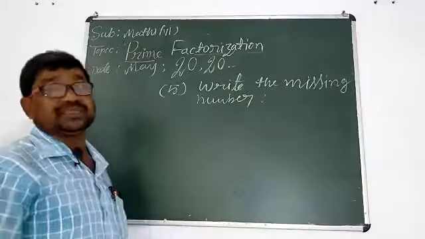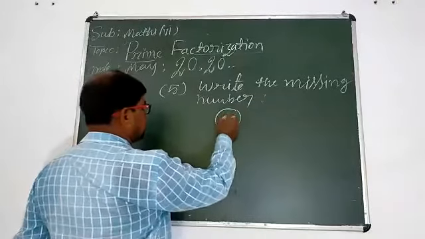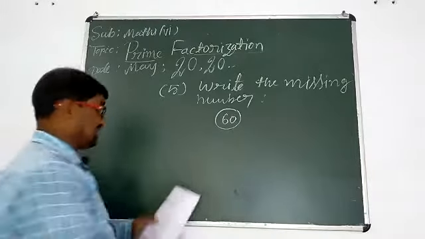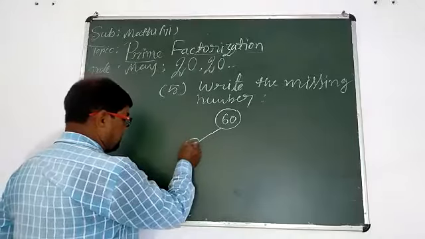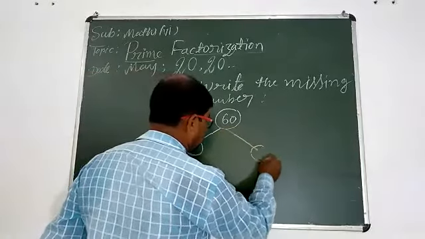Okay, follow. This is the number 60. There are two branches from here. This is the first and that is the second.